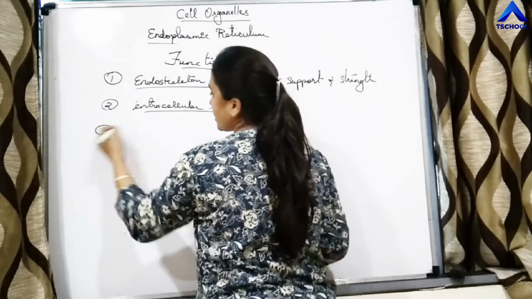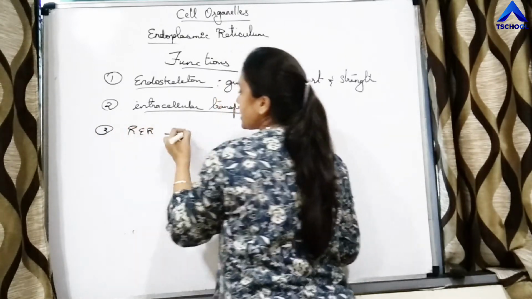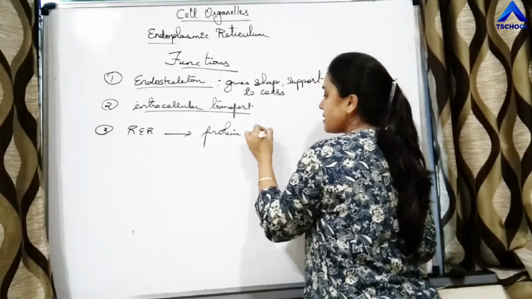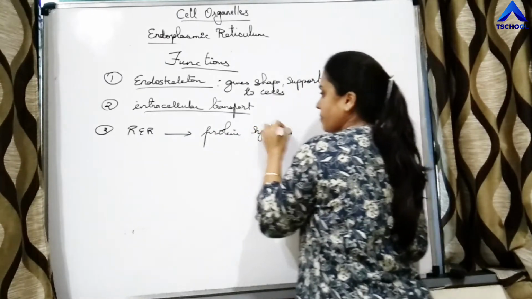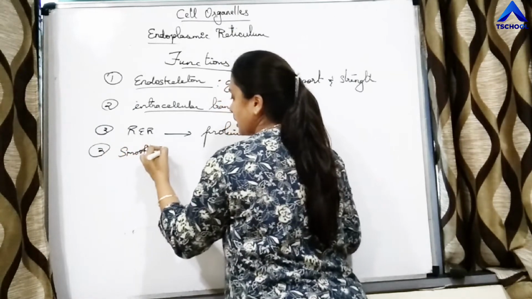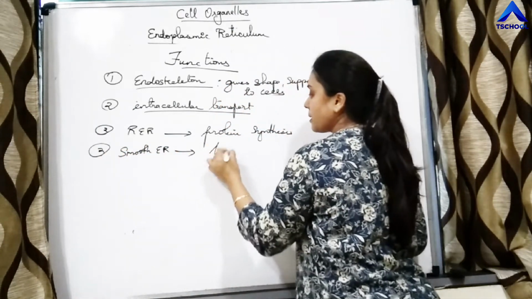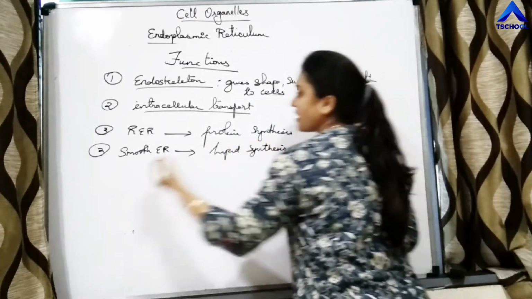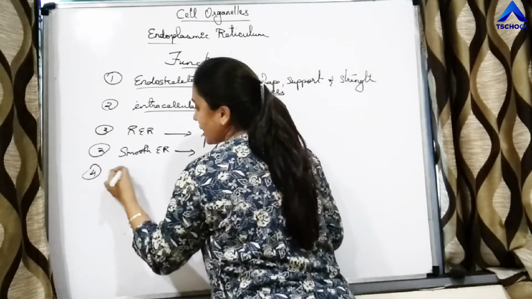Right? Then rough ER is involved in protein synthesis. Smooth ER is involved in lipid synthesis.